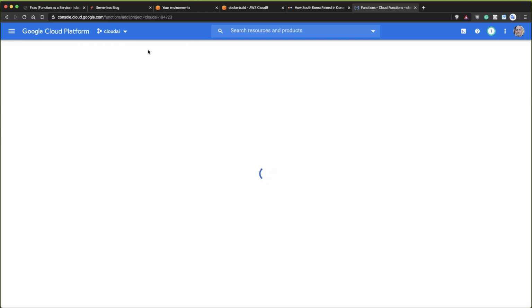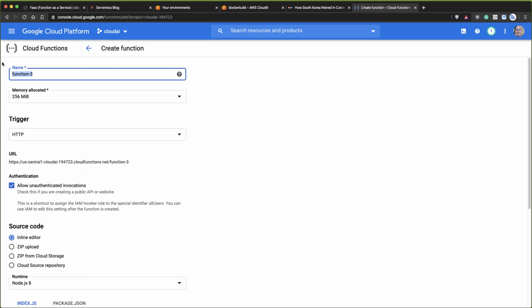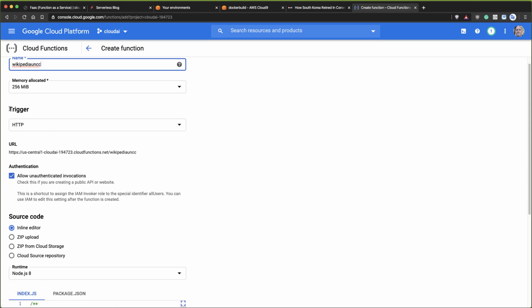What I can do here is put in some name for what I want the function to be. In this case, maybe I'm going to create one called a Wikipedia function. So we'll call it Wikipedia UNC C, and inside of here, notice there's a trigger.